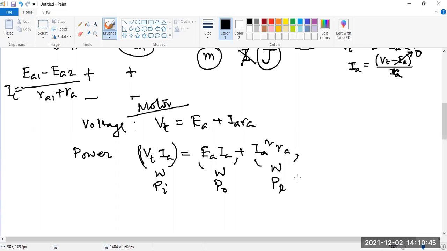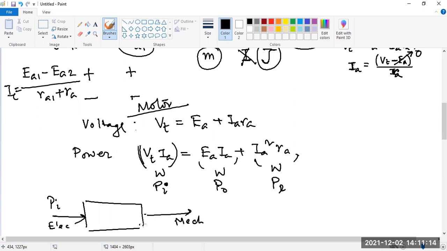Got my point? So this is the power input. We are giving some input power. In which form are we giving the input power here? For a motor, is it mechanical or electrical? Electrical. So it's an electrical power we are giving. So this side is electrical and this side is mechanical. Now this power which we are giving here, after that some power is lost.